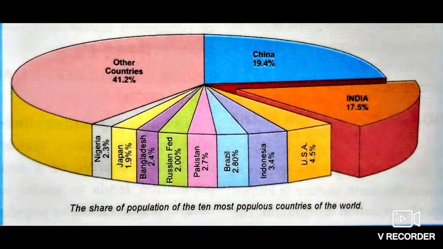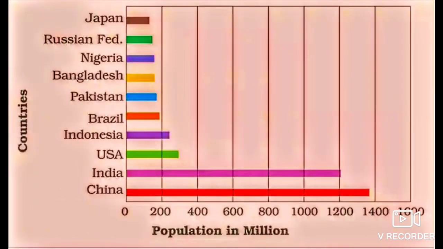Okay. Now, as you can see in this pie diagram, the share of population of the 10 most populous countries of the world is shown. The share is given in percentage, and the highest ranking is China and then comes India. Here you can see in percentage that the people are found too much. Okay, and then in another one, the bar diagram which is shown there, again the population is shown in millions, right? And here you can see that China is leading, then comes India according to the population, and then so on it goes as we move upward till we reach Japan.